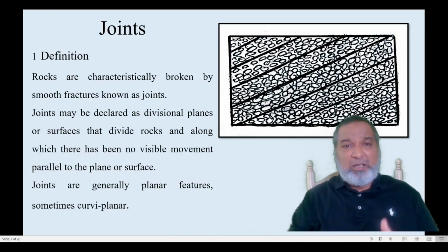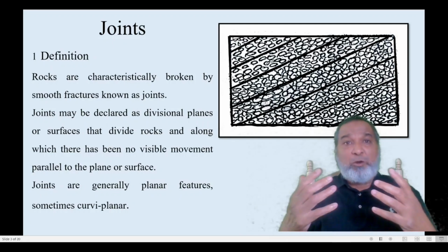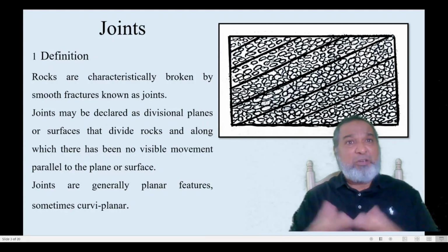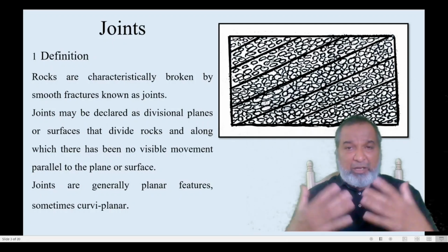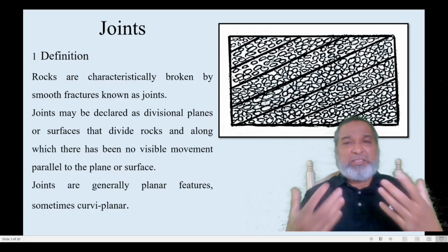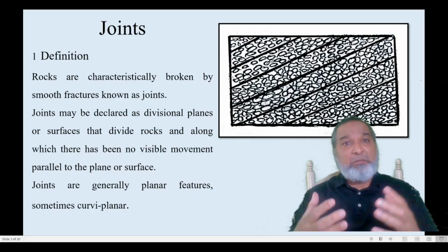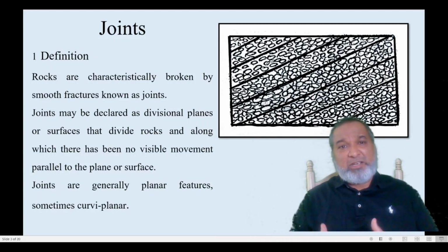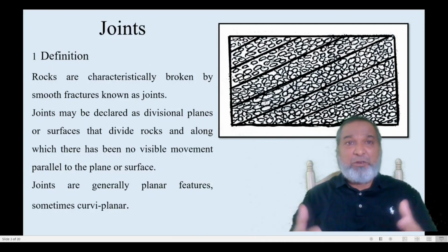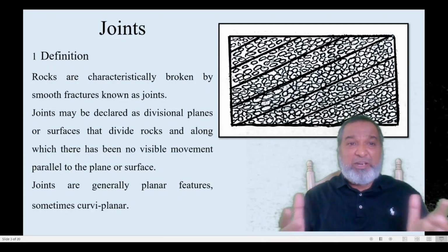Due to this, weathering takes place in the rocks. Normally sedimentary rock is more brittle, but in Maharashtra, where we stay and where basalt is found, we are going to see three sets of joints.